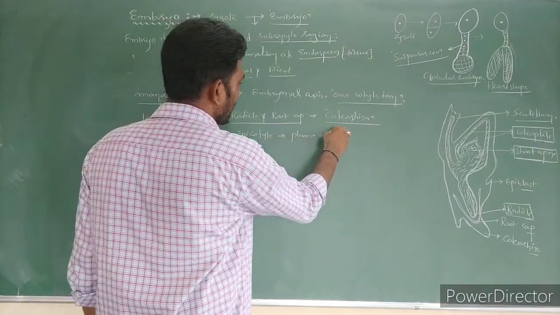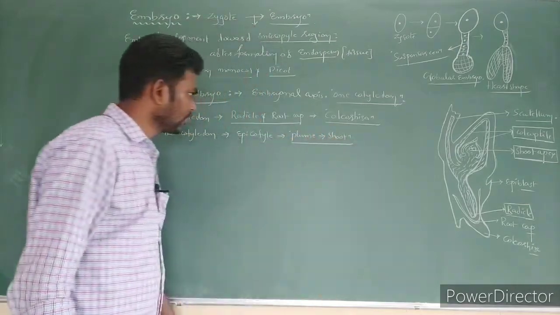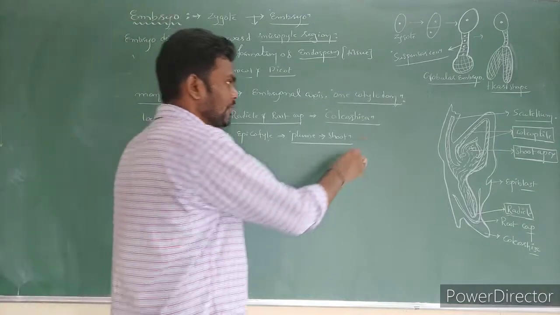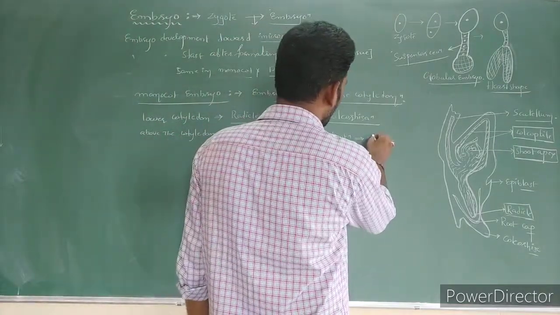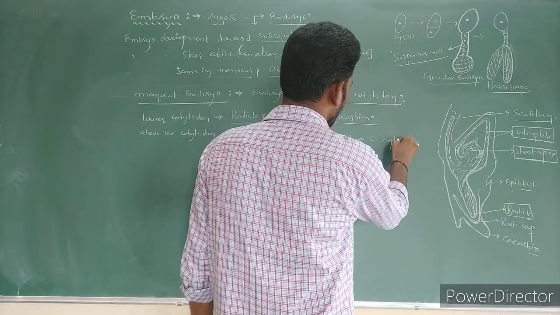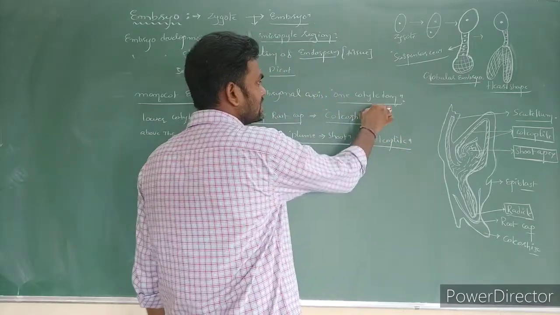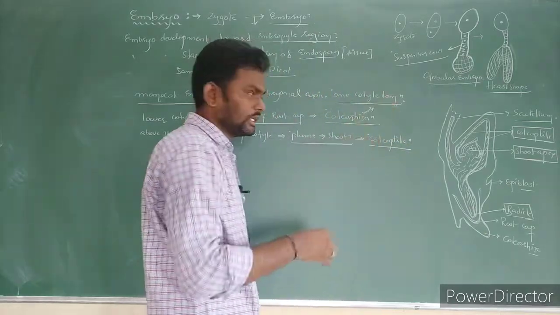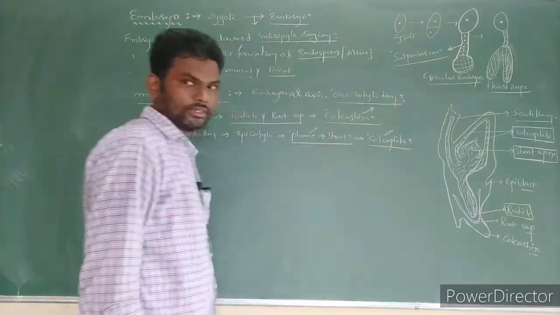The plumule becomes the shoot. The plumule is covered by another sheath-like structure, called the coleoptile. Coleorhiza is the radicle-covering sheath; coleoptile is the plumule-covering sheath. That's it.